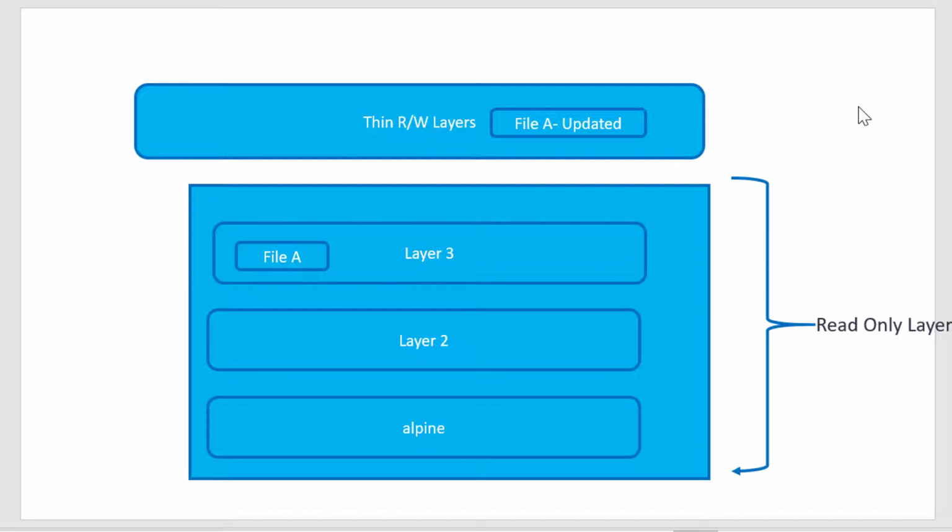That's where we are going to use the volumes. Any files that I want to get persisted, I will have as a part of volumes. And I can decide whether the volume should get deleted along with the container or it should get persisted. So let's see a quick demo.